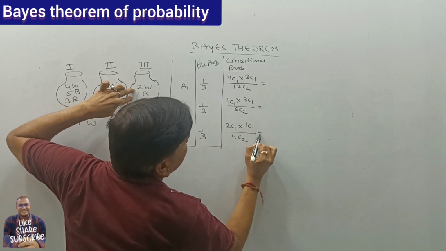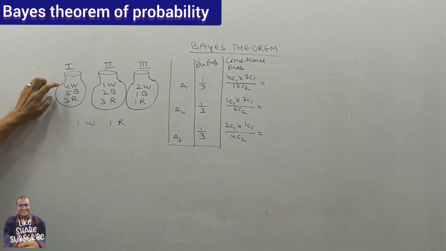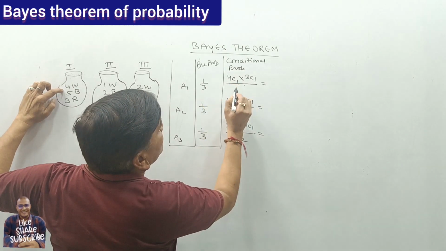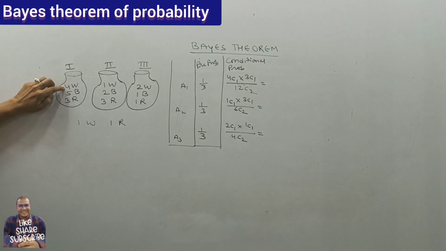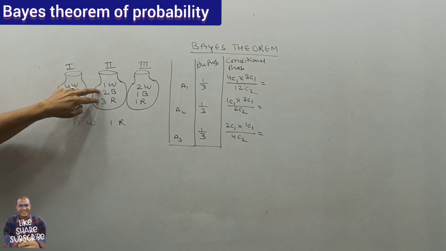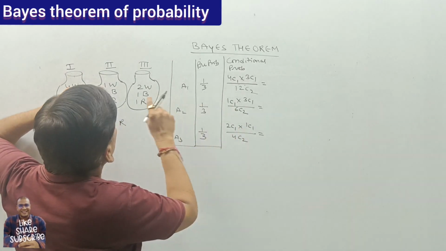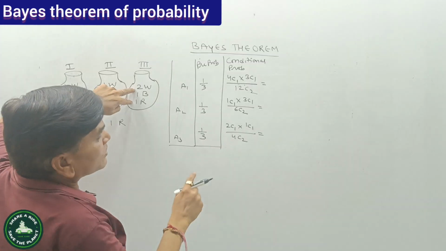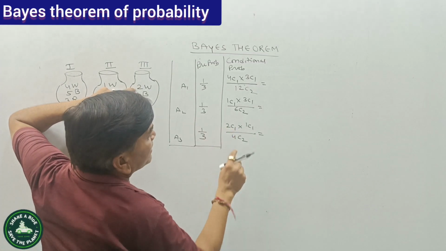So this is the conditional probability. Here the total number of marbles is 12, so selecting 2 is 12C2. One is white, so 4C1, the second one is red, that is 3C1. In the second, the total number is 6, so 6C2. One white, that is 1C1, and one red, that is 3C1. Here the total number is 4, so 4C2. One white, that is 2C1, one red is 1C1.